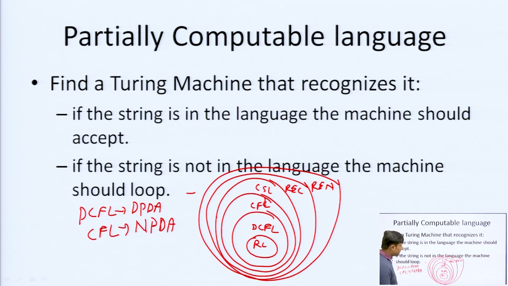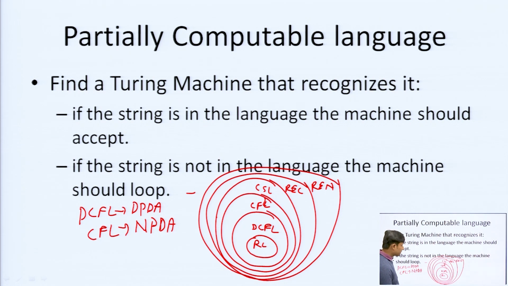Then the context sensitive language is accepted by the linear bounded automata. The recursive language is accepted by the Turing machine without any loop, and the recursive enumerable language is accepted by the Turing machine that sometimes gives a loop for a wrong string. You can say this is the undecidable language.